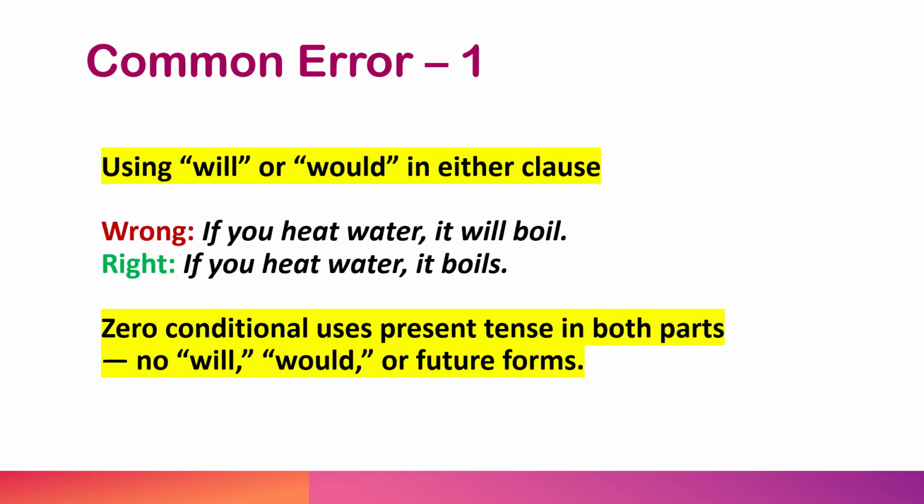While doing zero conditionals, we come across a common error: using will or would in either of the clauses. If you heat water, it will boil. That is wrong. If you heat water, it boils. We don't use will or would or any future forms in zero conditionals.